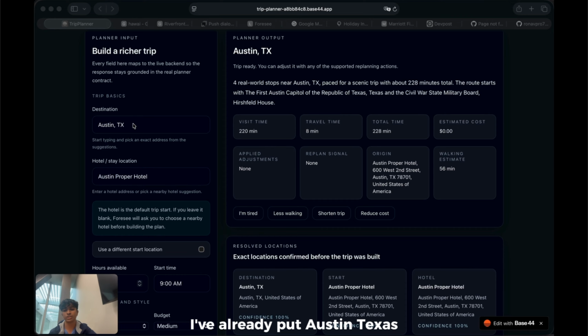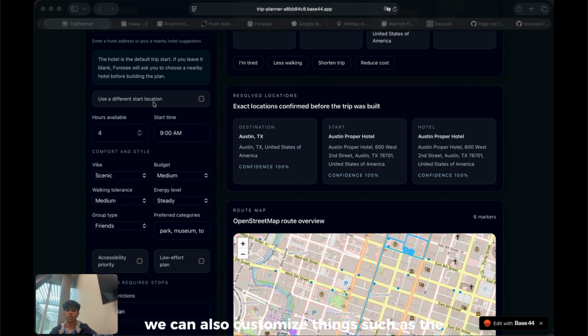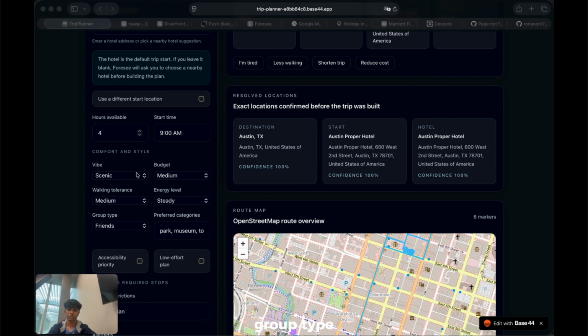I've already put Austin, Texas, and then I put a hotel that I just picked from a random place in Austin. Then after that, we can also customize things such as how many hours we have for the trip, and the start time. After that, we can look at budget, walking tolerance, energy levels, group type, and preferred categories, like going to the museum, park, or anything like that.